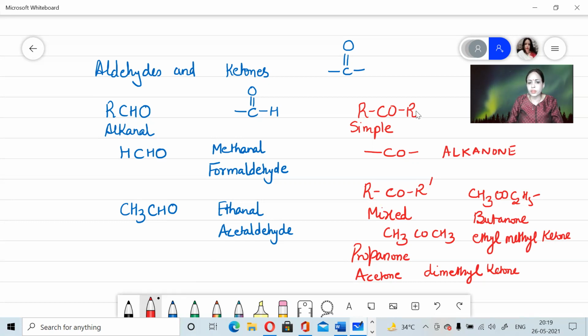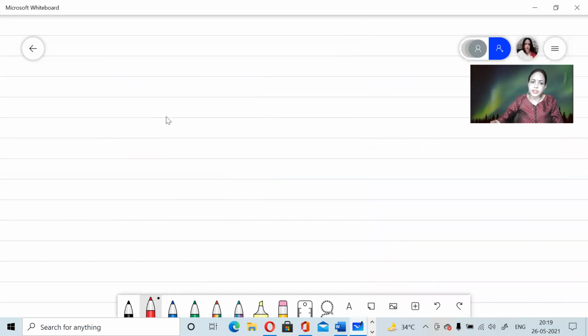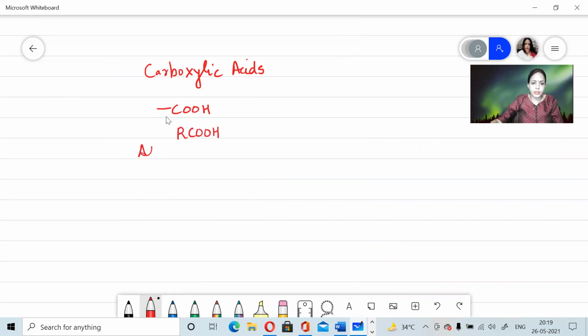Now let's see for the next compound, that is the carboxylic acids, the organic acids which we have. Now for the organic acids, when I am talking about, they are also known as carboxylic acids. Now these carboxylic acids, the functional group is COOH. The general formula is RCOOH. And the IUPAC name is alkanoic acid. Again, there is no set common name.